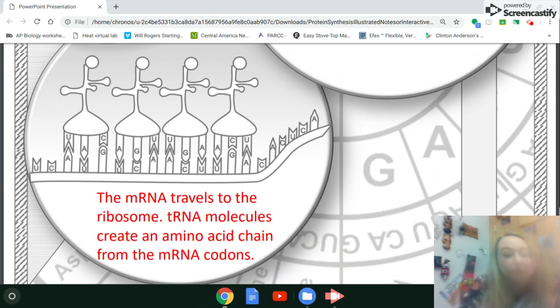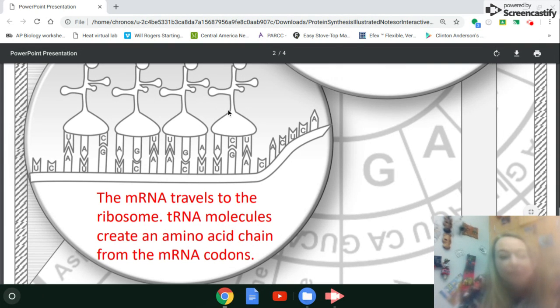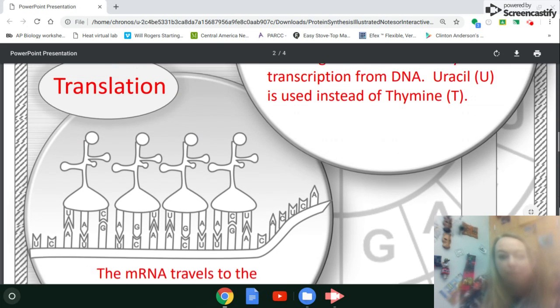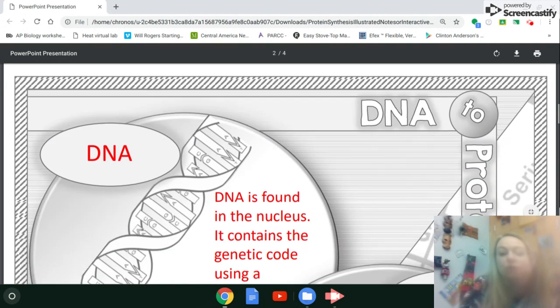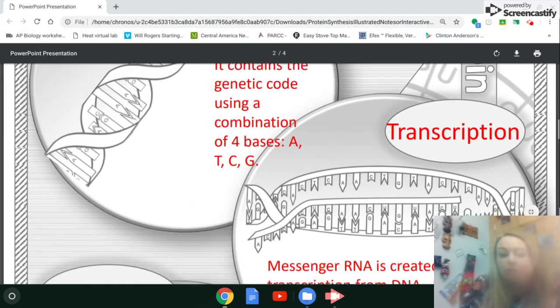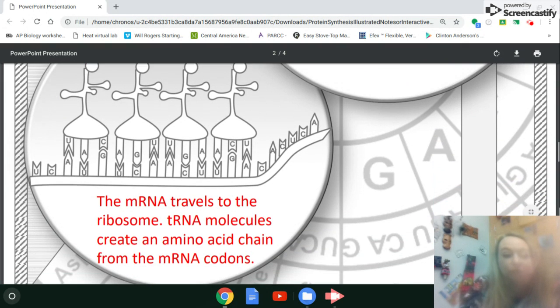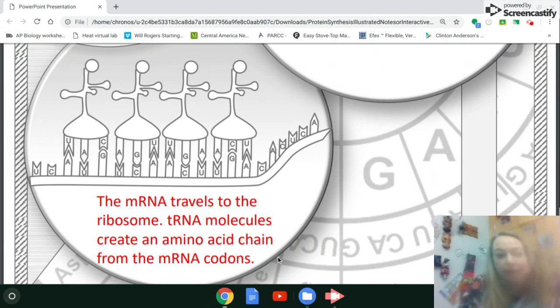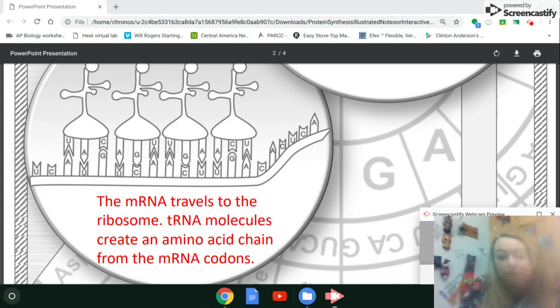So the mRNA travels to the ribosome, and in the ribosome, these little guys are called tRNA molecules. They're attached to amino acids, and they come in and they read the code in these triplet codons that we've been talking about. And they attach and then they form an amino acid chain in response to the code that's found in that mRNA. So again, the purpose of DNA is to get transcribed into mRNA, and then that mRNA gets translated into amino acids. Okay, so in the end, they make protein. So that's all.